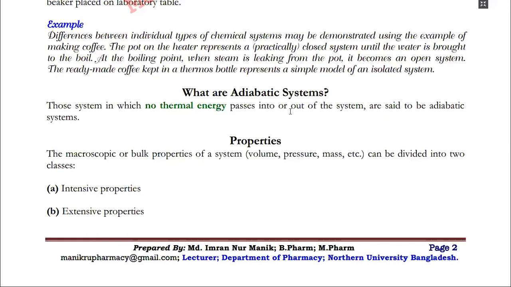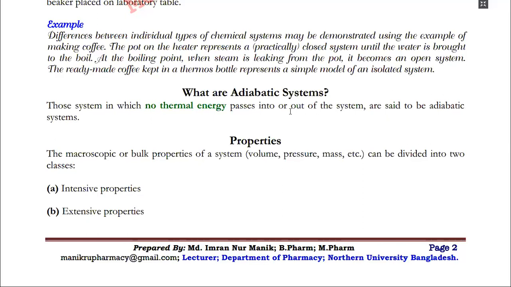In thermodynamics, any characteristic of a system by which its physical properties are described is called a property. So we can say that the characteristics which can be used to describe the condition or state of a system are thermodynamic properties.